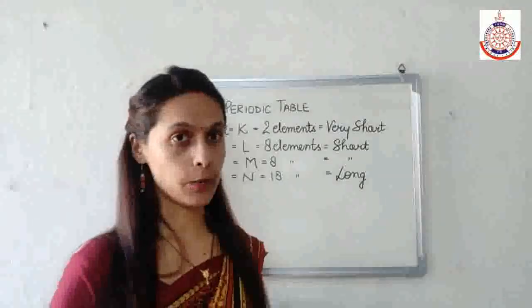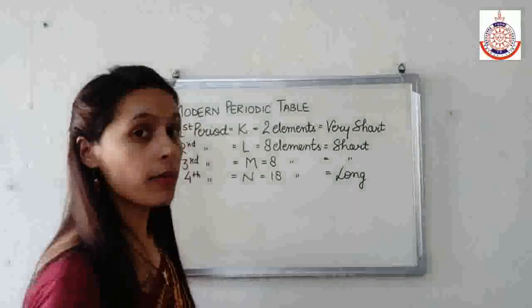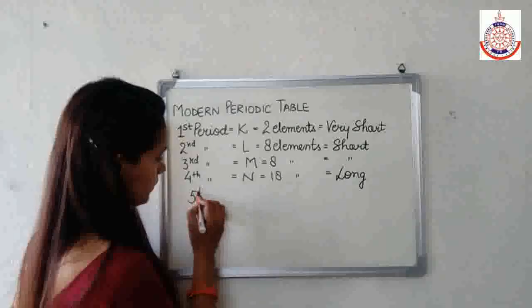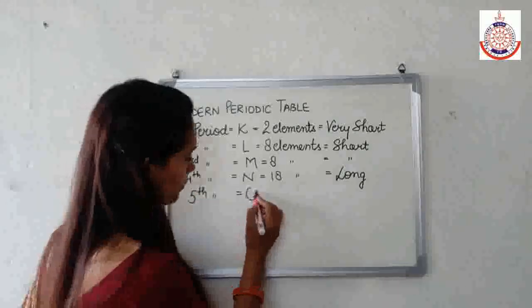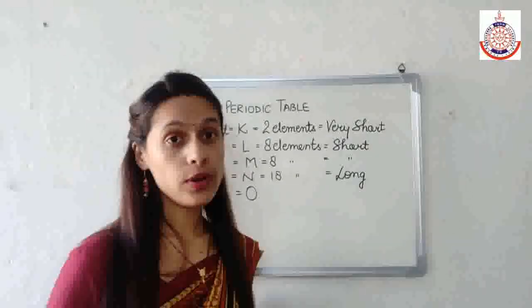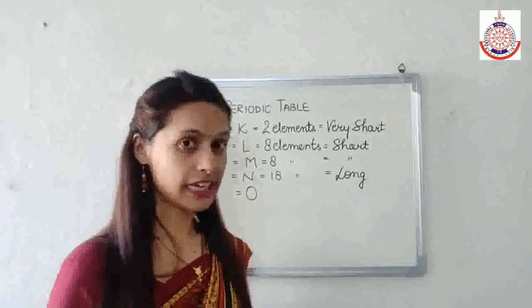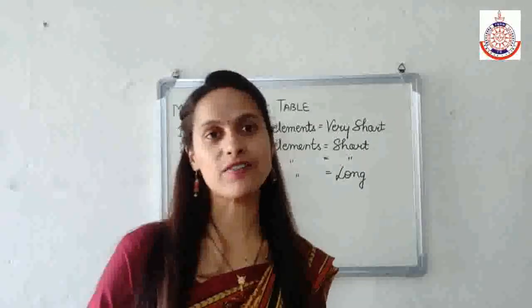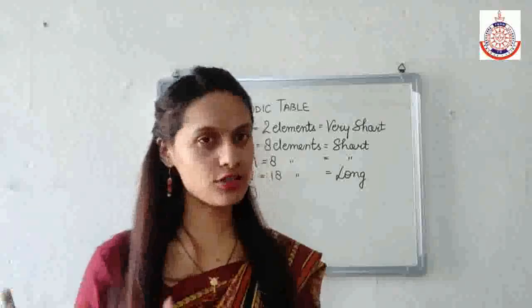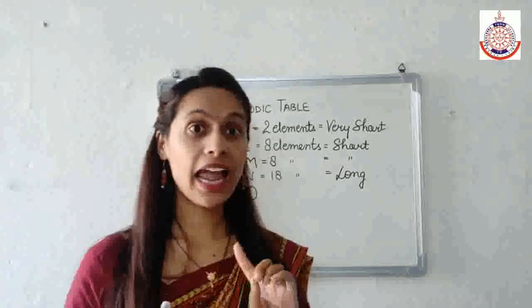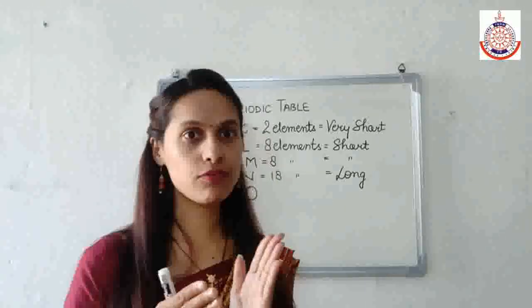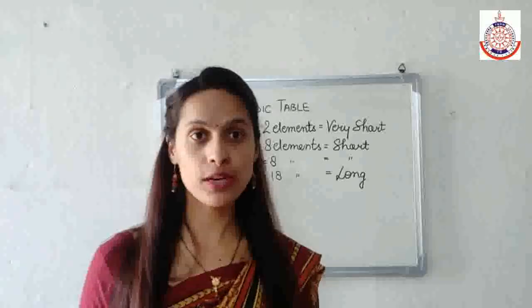Now, if I talk about the fifth period, fifth period means O shell. Now in this I have 5s, 5p, 5d, 5f and so on. But I have 4d and 4f also left.